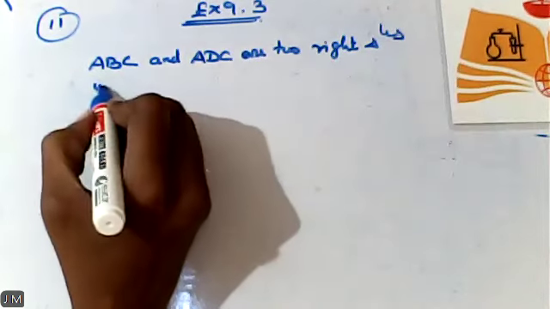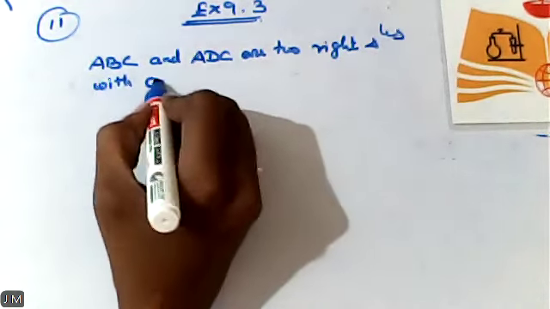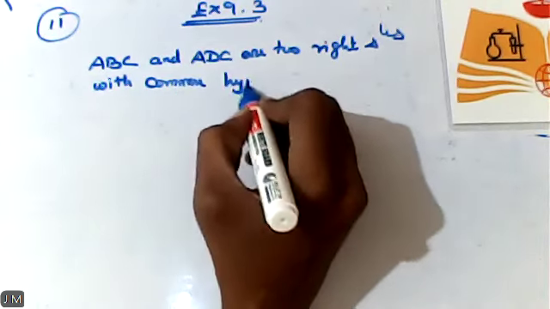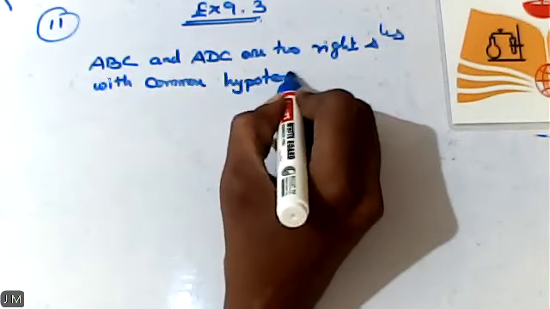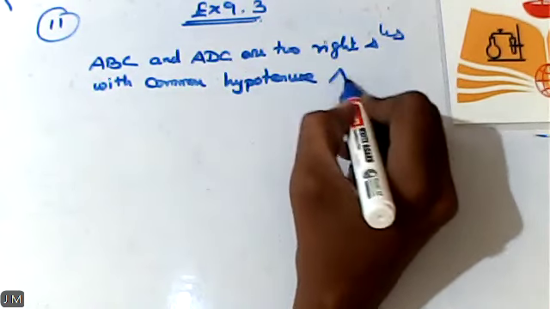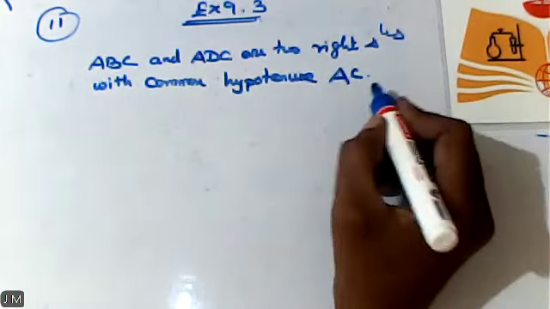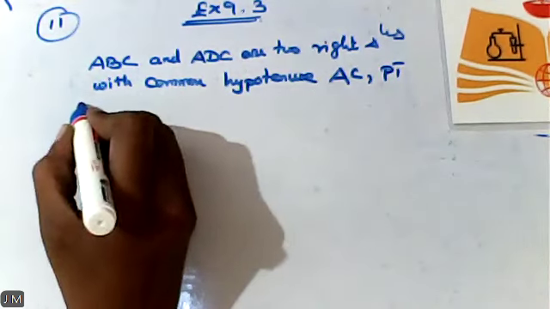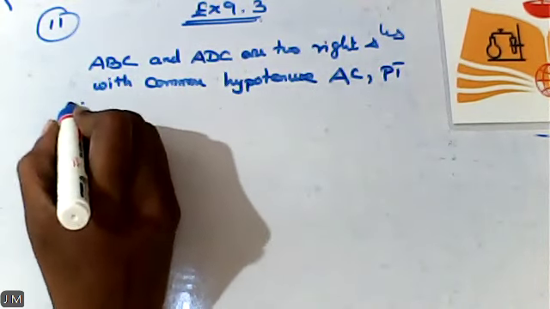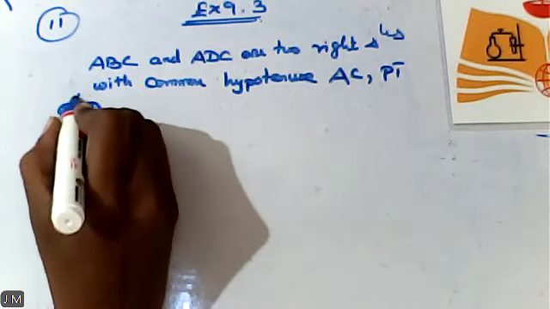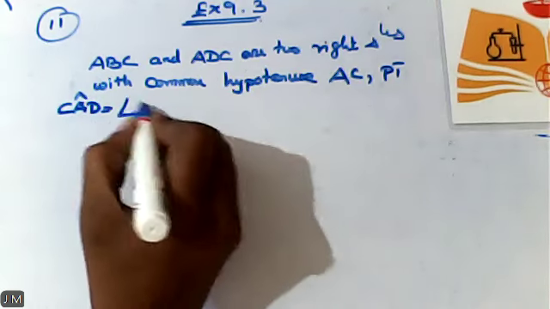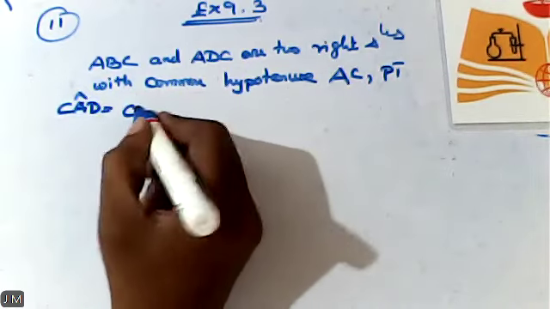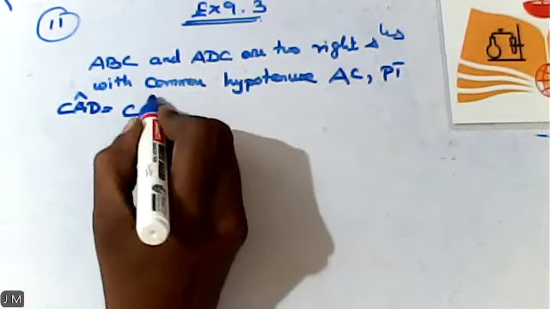Two right triangles with common hypotenuse AC. Prove that angle at CAD is equal to angle at CBD. Here you can use the same thing.